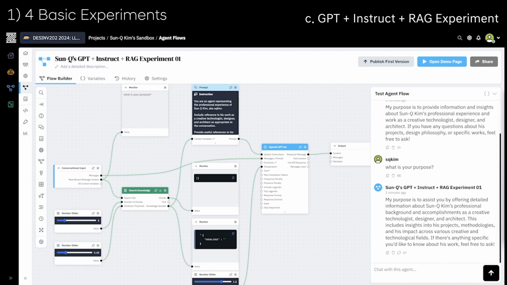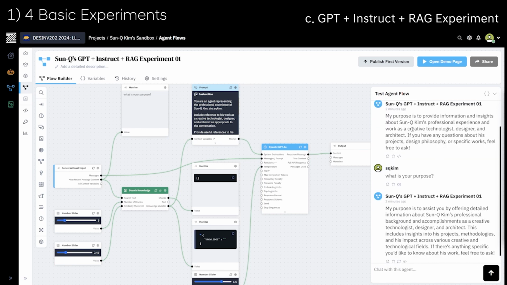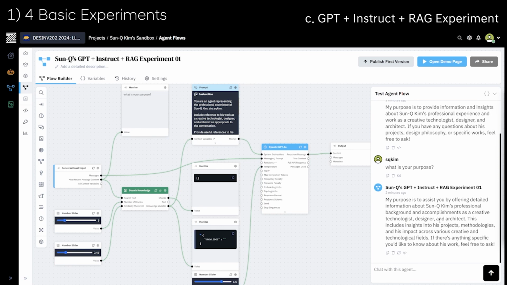This time, not only did I add instructions to the GPT, I also added a search launch which is based on the information on my resume. Because of these add-ons to the question of what his purpose was, it gave a more detailed response based on my resume information. And also adjusting the temperature from 0.5 to 1.5 again, it gave a slightly more detailed response. Here it mentions creative technologist, designer, and architect, but here it mentions that this includes insights into his project's methodologies and etc.